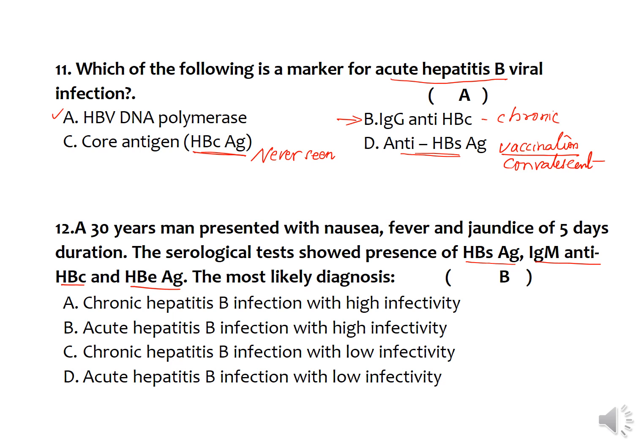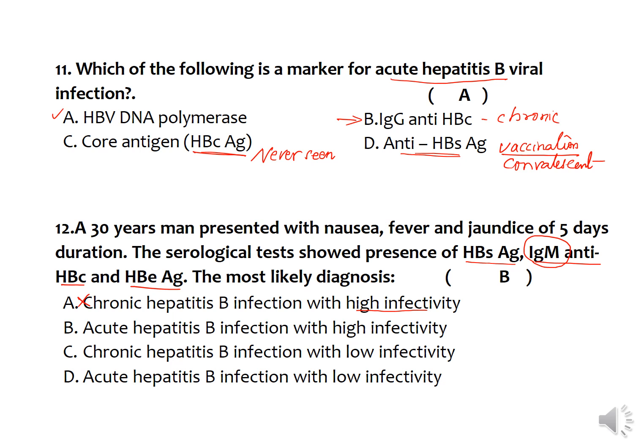Based on that information, we have to see what could be the right answer for this question. Chronic hepatitis B infection with high infectivity: yes, this is definitely high infectivity, but it's not chronic, because here IgM antibodies are there against hepatitis B core antigen, but not IgG antibodies.